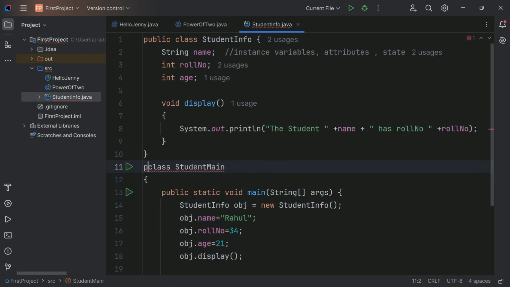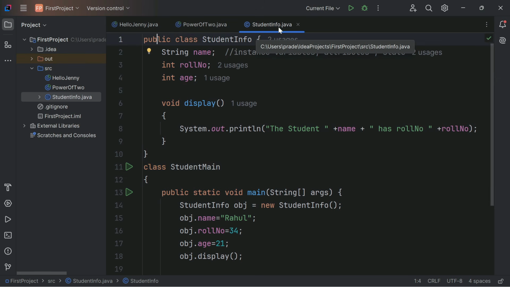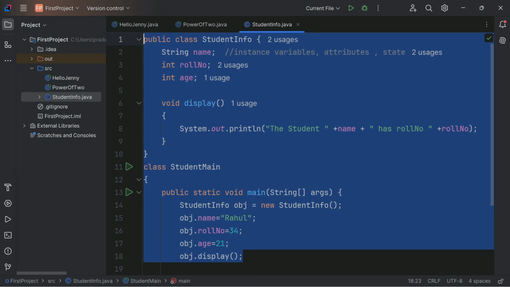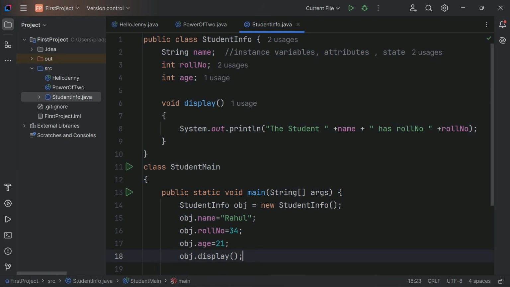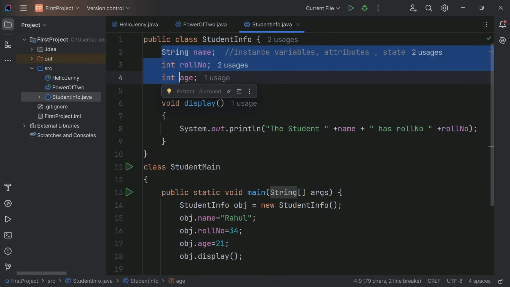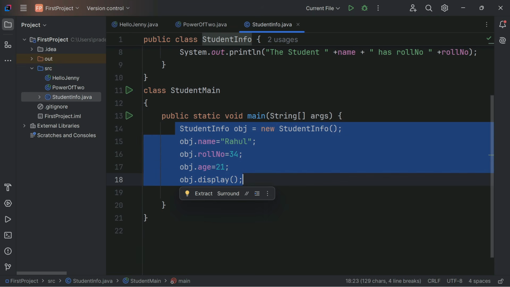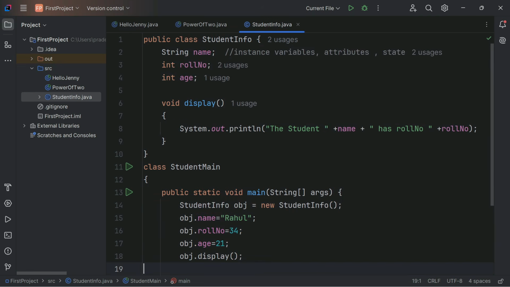So like this, we can't make more than one class public here. The class which is public should have the same name as the name of the file. So this is one simple example. Don't need to worry about this. You will see when we see more and more code, you will get to know what is a class and what these are. We'll see what variables are in the next video, what methods are, and how to create an object also. Don't worry. This is just a simple example.